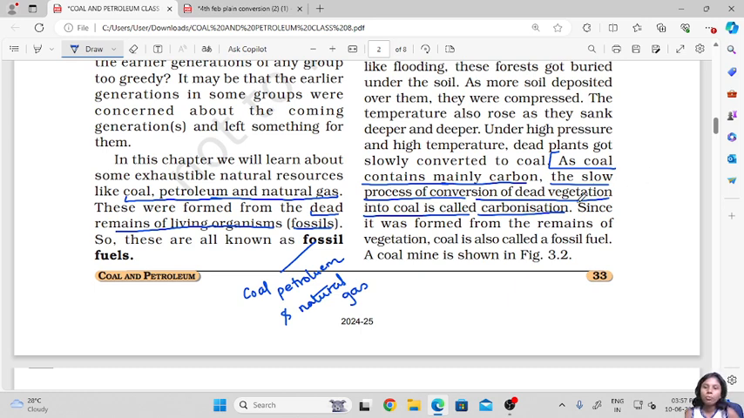Since it was formed from the remains of vegetation, coal is also called a fossil fuel. So as we know, coal was formed from the remains of dead vegetation, that is the forests that went under the soil for years. That is the reason it is also known as a fossil fuel. Fossil indicates the dead remains of organisms.